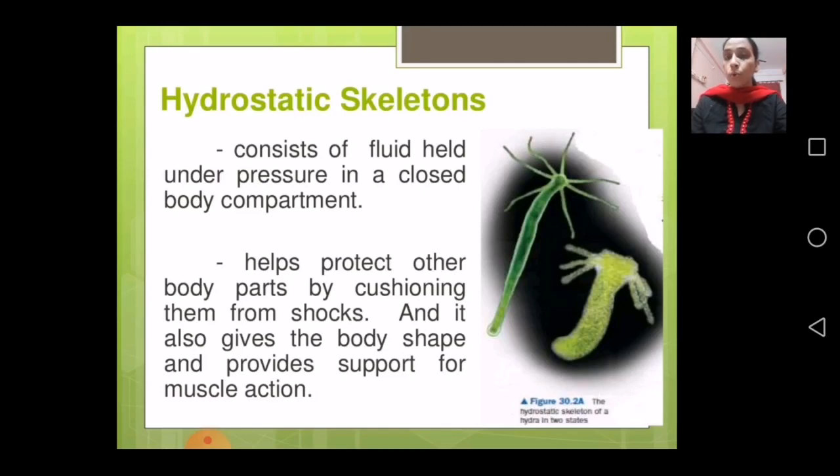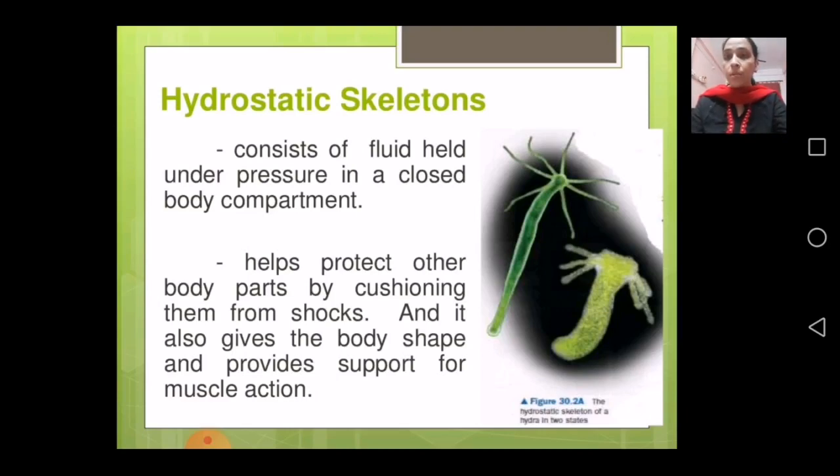The fluid which is filled in their body, that kind of skeleton is known as hydrostatic skeleton. Now they help protect other body parts by cushioning them from shocks, and it also gives the body shape and provides support for muscle action.